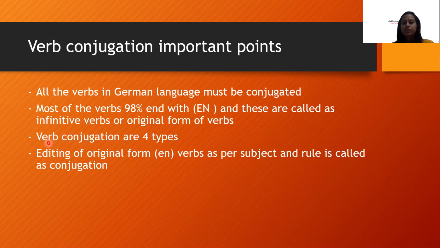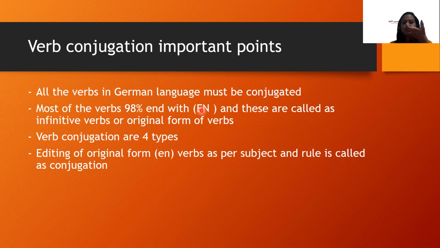Now, verb conjugation is of four types. You may have learned from your teachers that there are four types, or they may have just taught you directly. I personally like to divide it into four types because it becomes very easy to understand. This is a definition in layman's terms which I have written: editing of the original en form of the verb as per subject and rule is called conjugation.